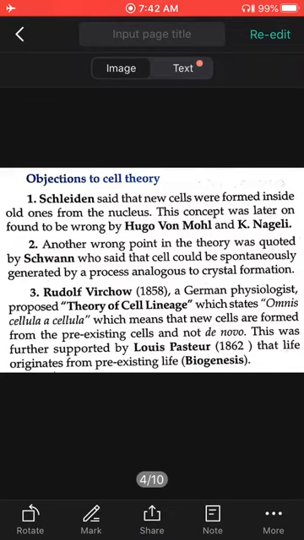Another wrong point in the theory was quoted by Schwann, who said that cells could be spontaneously generated by a process analogous to crystal formation, like crystals, suddenly generated. That is also wrong. Then Rudolf Virchow, a German physiologist, proposed the cell lineage theory. What is cell lineage? He states that new cells are formed from pre-existing cells and not de novo. Means the pre-existing cells form new cells by themselves.